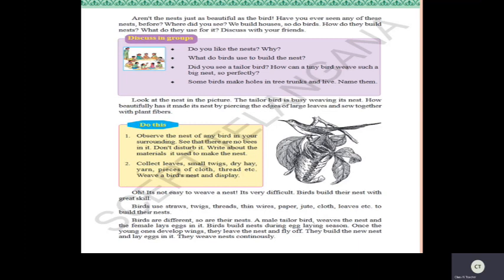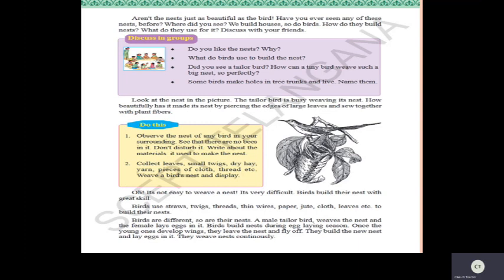In the previous slide we have seen how they are making the nest. Let us recall all these things once again. Now, see here, look at the nest in the picture. Have you seen this picture? Yes, it is a Tailor bird which is busy weaving its nest. So, how beautifully has it made its nest? By piercing the edges of large leaves and sewing them together with plant fiber.